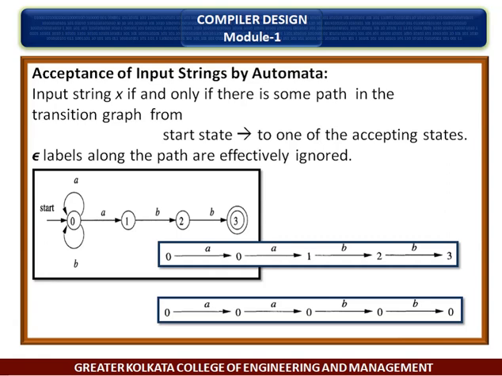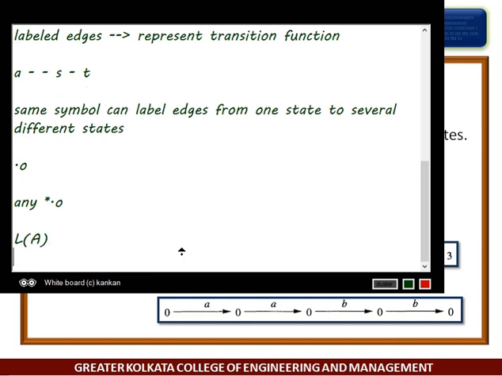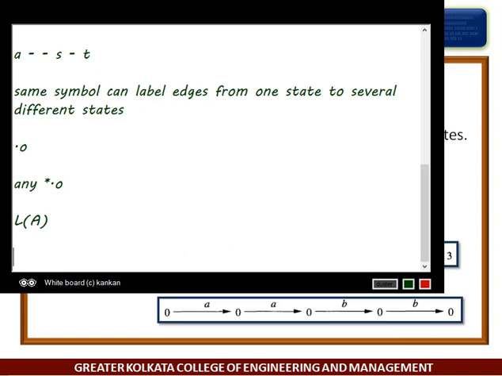So the language defined or accepted by an NFA is the set of strings labeling some path from the start to an accepting state. We may use L(A) to stand for the language accepted by automata A. This symbol we can use severally.